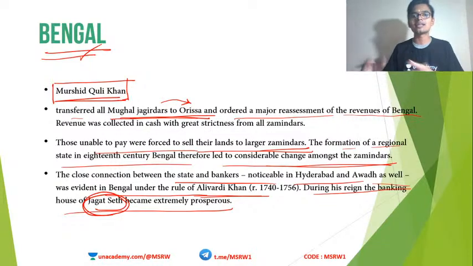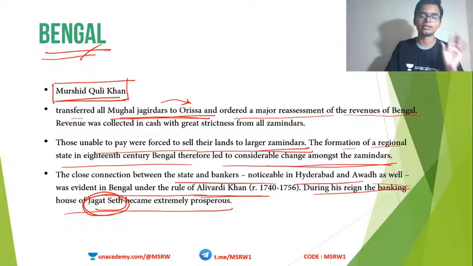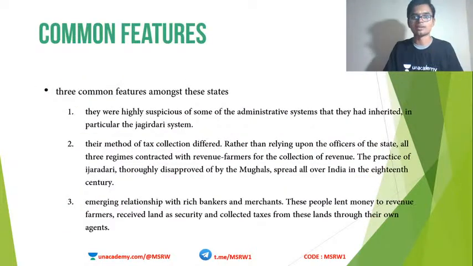These bankers can confiscate the land. Clear? So the emperors or rulers in this region were closely associated with these bankers, and together they made sure that all this land came back to the kingdom. This was not just in Bengal, this happened in Oudh and Hyderabad as well.